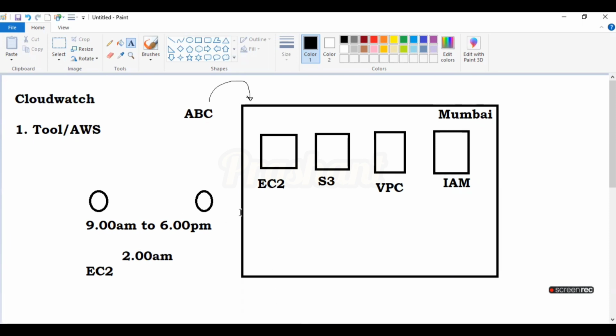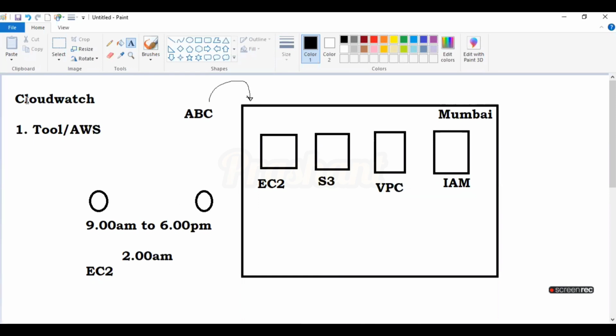For example, if at 2 a.m. your EC2 instance terminated or stopped, you will get the log of 2 a.m. showing what problem occurred. You will carefully see due to what problem your EC2 instance was terminated or stopped, find the solution, and solve it.